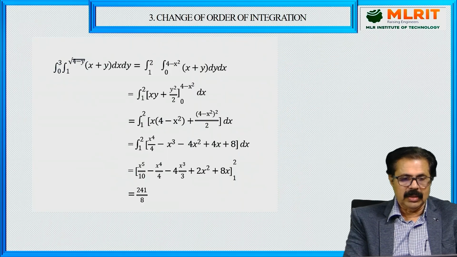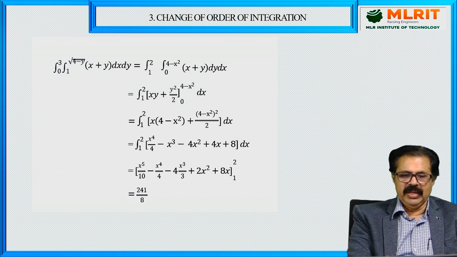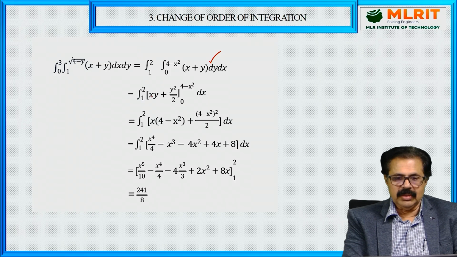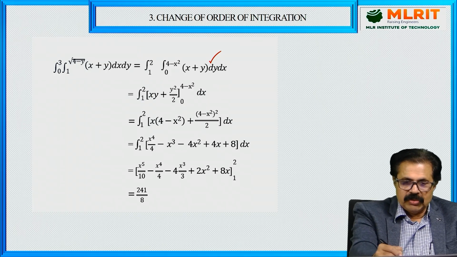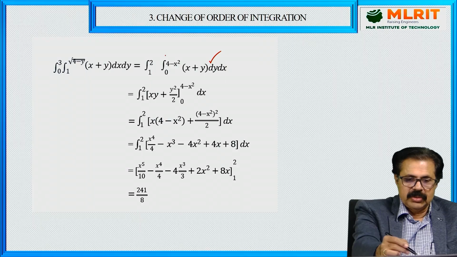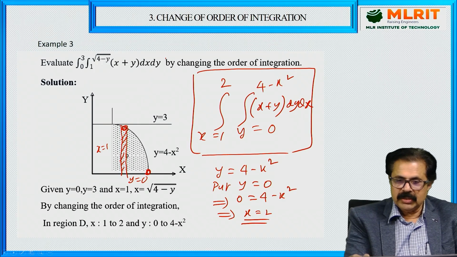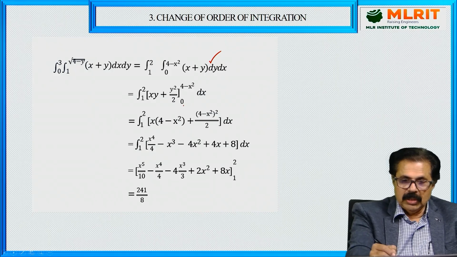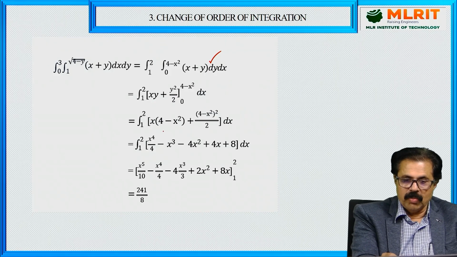Once you do that, the rest is very easy because of integration. Now you have to integrate with respect to y, xy, because x is a constant. Y integration is y square by 2. Put the limits 0 to 4 minus x square. You can see here, the limits are 0 to 4 minus x square. Y limits give 1 by 2, 4 minus x square whole square, dx, x limits are 1 to 2.